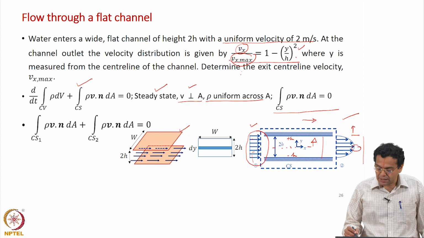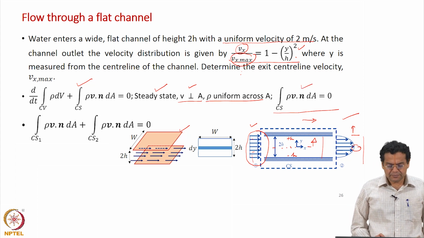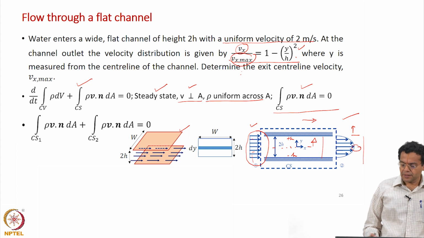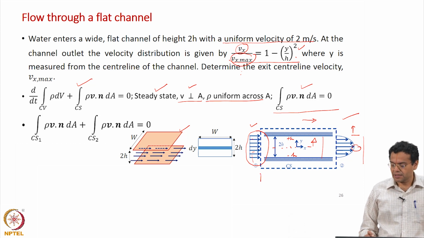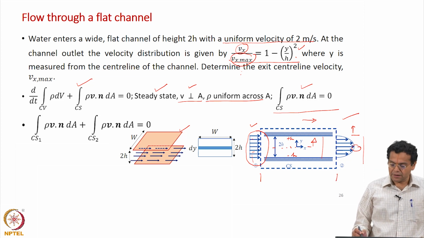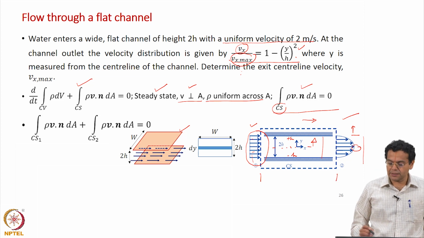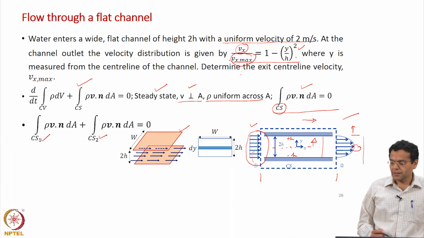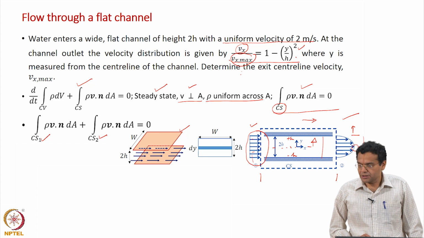Now let us split this term for the control surfaces 1 and 2. The inlet is denoted as control surface 1, outlet as control surface 2. Of course, the right hand side is 0.